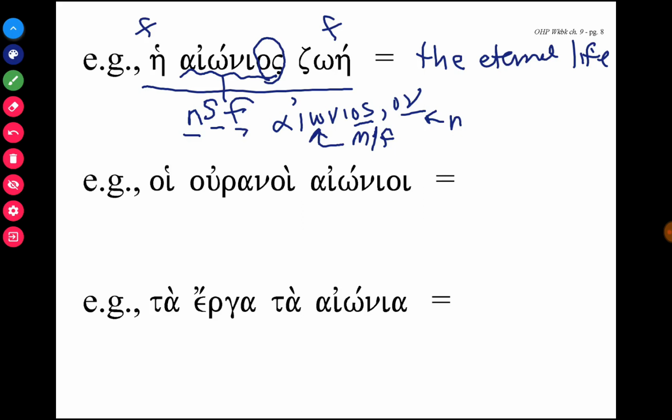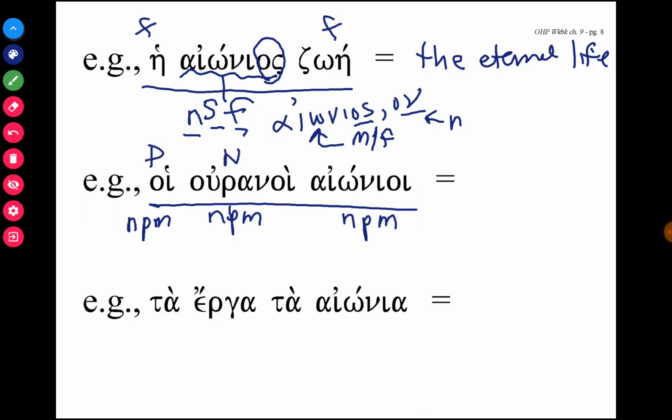Now notice the second translation: hoi ouranoi aiōnioi. This is a nominative plural masculine definite article, a nominative plural masculine noun, and then this adjective is also nominative, plural, and masculine. This is a D, N, A pattern.